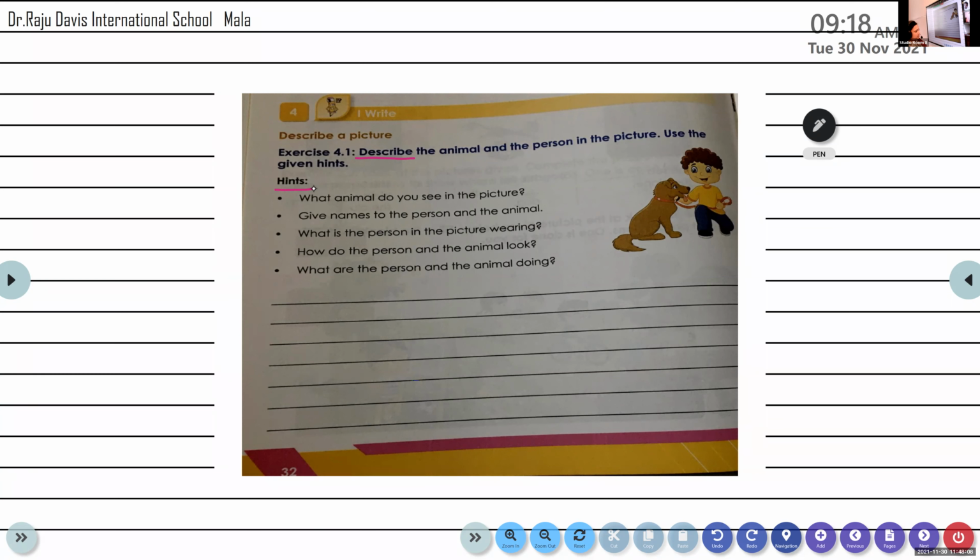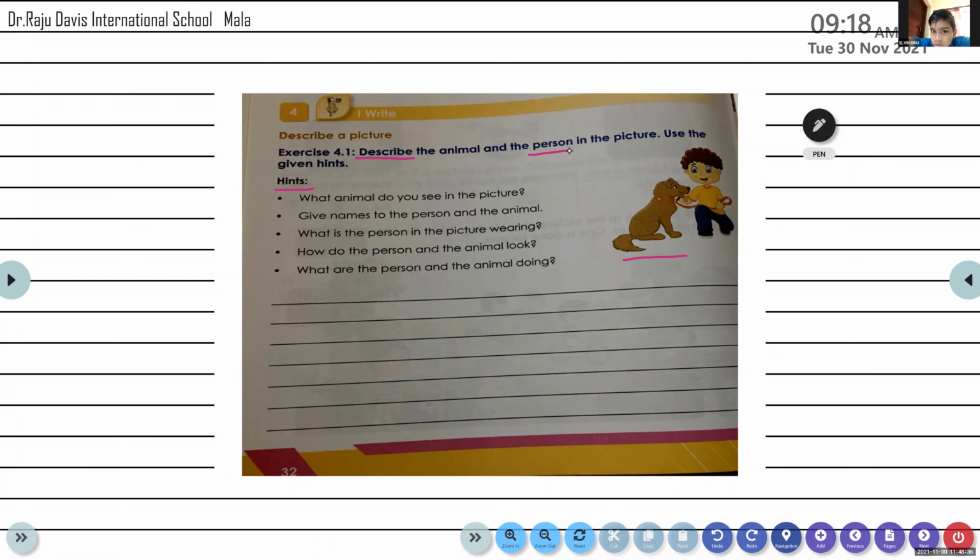Now all of you know that the animal shown in this picture is the dog, right? The dog is an animal. What about the person? Who's the person in this picture? The boy, yes. A person means a human being. It may be a boy, a girl, a man, or a woman.